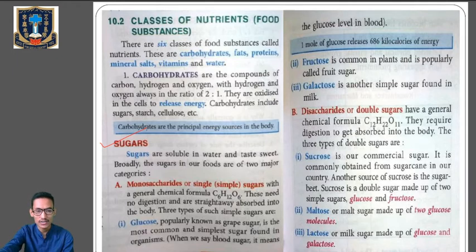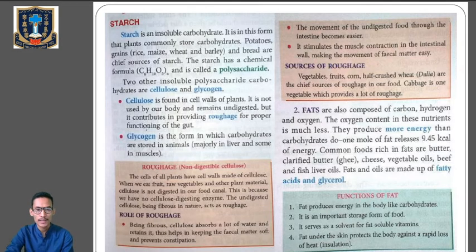Next one, starch, the next carbohydrate. Starch is an insoluble carbohydrate. In plants it is commonly stored as carbohydrate, because if you remember photosynthesis, in most plants, after photosynthesis the glucose will be changed into starch and synthesized. So starch is an insoluble carbohydrate.